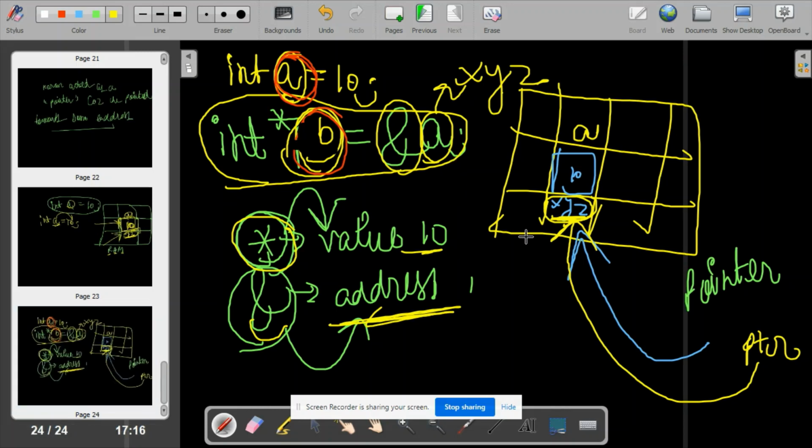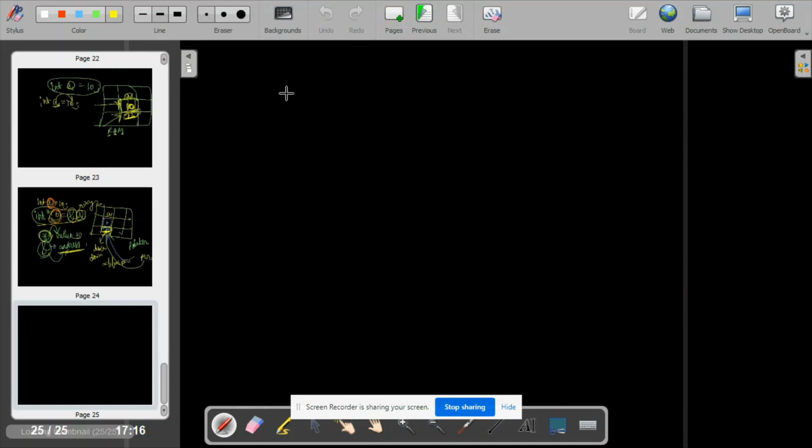So this is the pointer that is pointing to the address where this 10 is stored, that is xyz. This address will be in the form of hexadecimal, something like 0xff and so on. Okay, so let me take you to another concept.